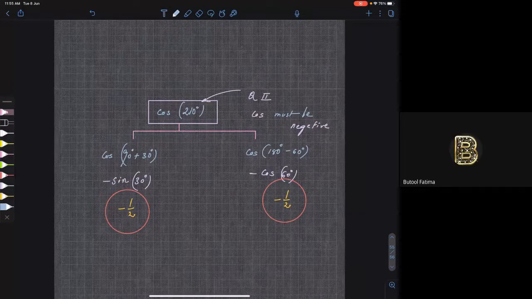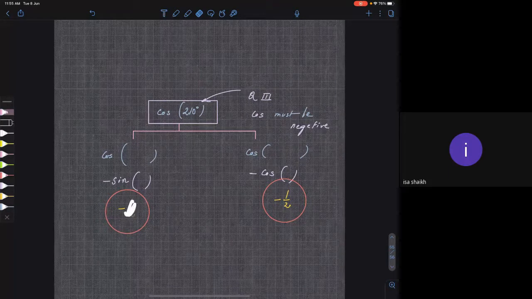Now tell me, it is in which quadrant? Third quadrant. So cos must be positive or negative? Negative. Okay, fine. Now how can you write this 210 as?